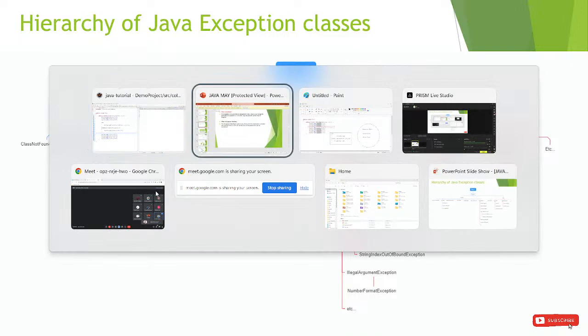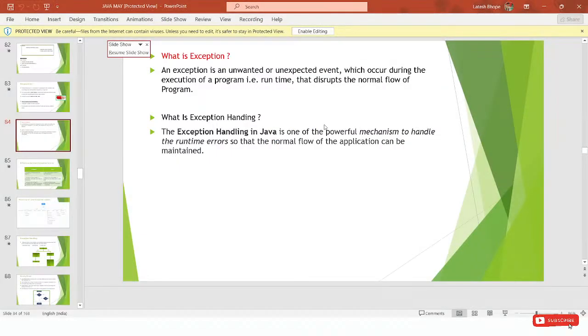So this is all for today, guys, and today's assignment is that you have to create a program on the try catch block. Try to create one exception and try to handle it with the help of the try catch block and send it on the group. If you have any doubt now, please ping me and I will reply.